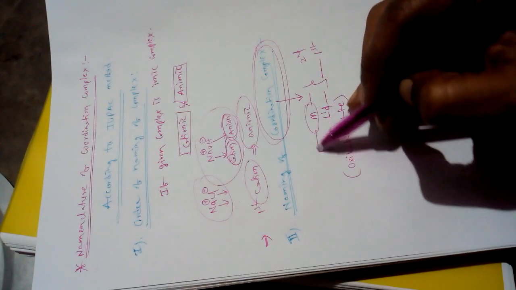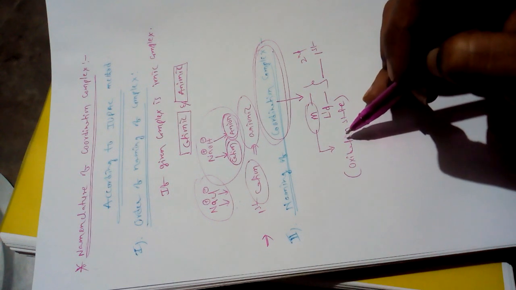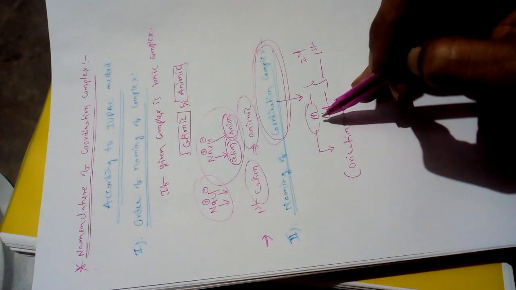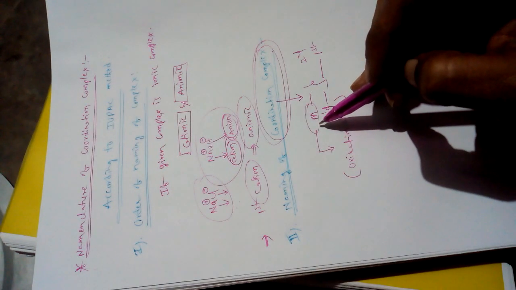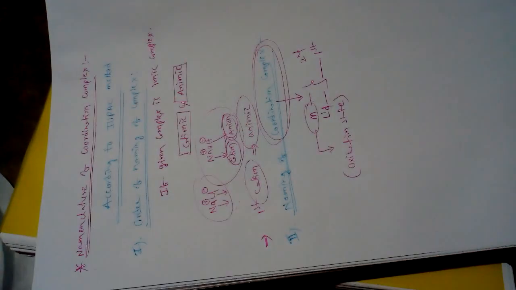When you are writing the name of the metal, put the oxidation state of the metal within brackets using Roman numerals. Simple technique.